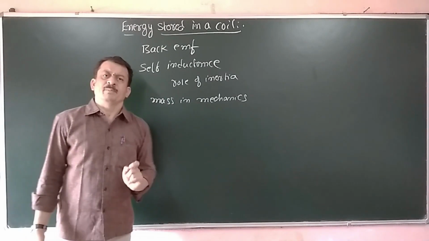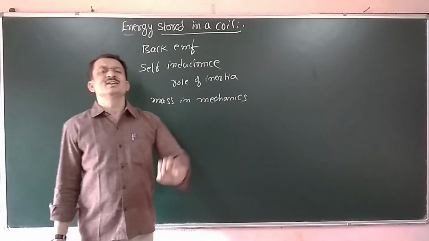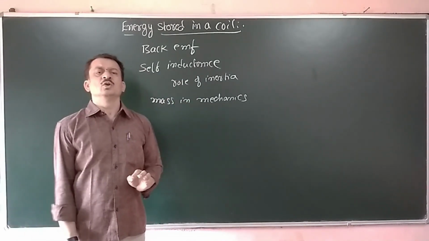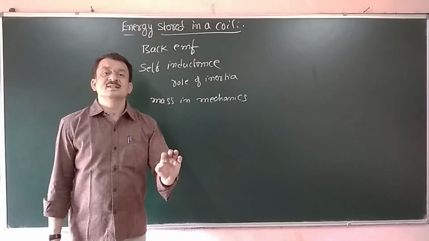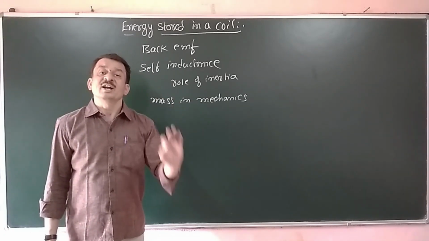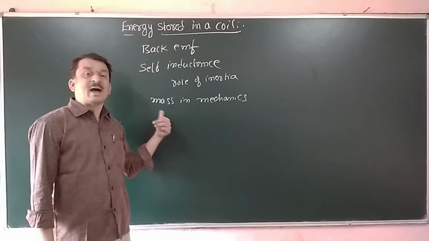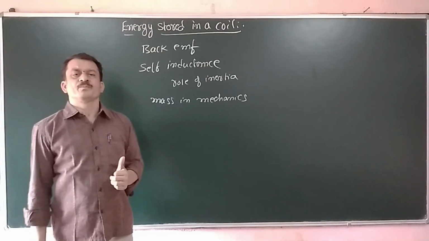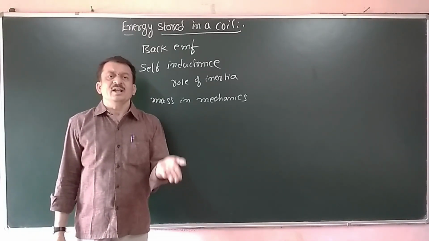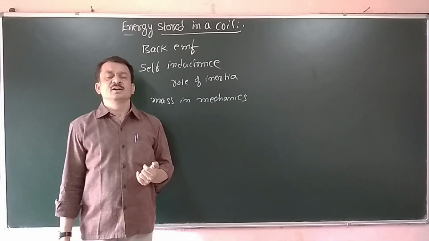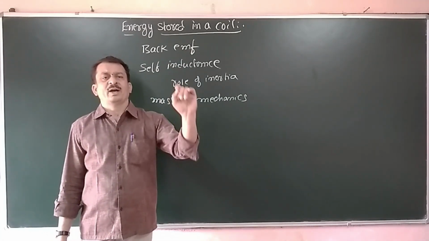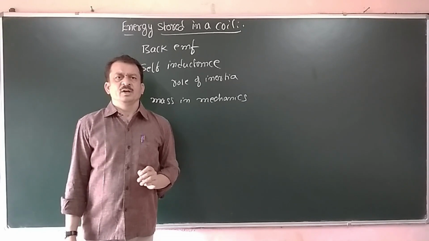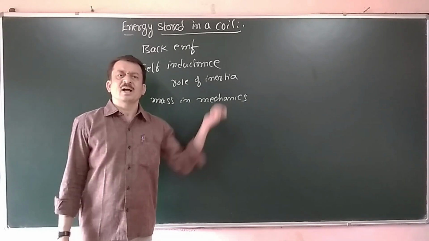Because of the back EMF, if I want to increase the current to a maximum value, there is always a lagging of current. In order to maintain a maximum current, I have to do work. In the circuit, that work is done by a battery.